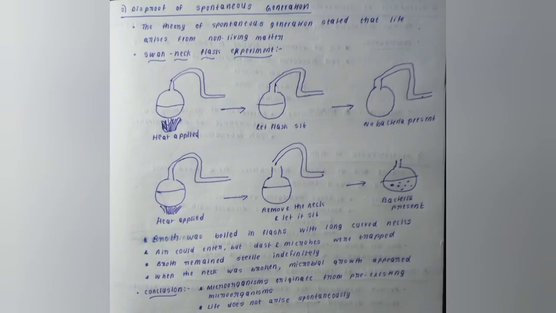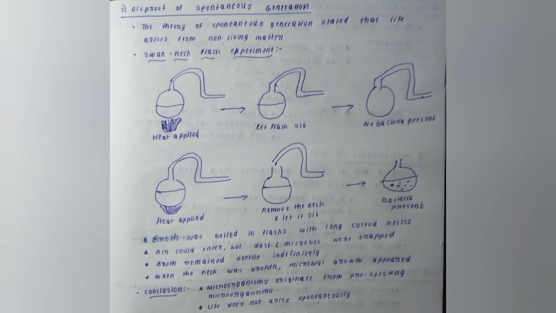The theory of spontaneous generation stated that life arises from non-living matter. It now seems baseless, but at that time everyone believed it. So in order to disprove it, he made the swan-neck flask experiment. Now see the diagram there. First we apply heat. Broth was boiled in a flask with a long curved neck. After heat was applied and the flask was left to sit, there was no bacteria present. But when the neck was removed and it was left to sit, bacteria were present.